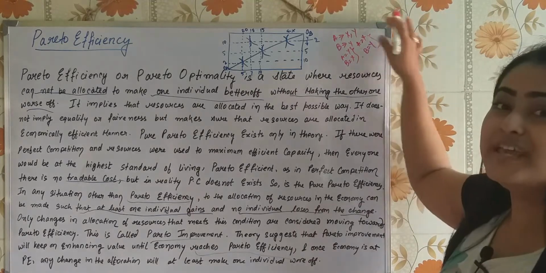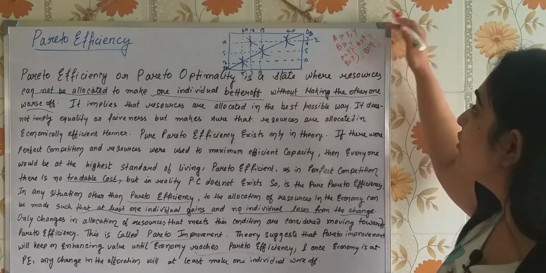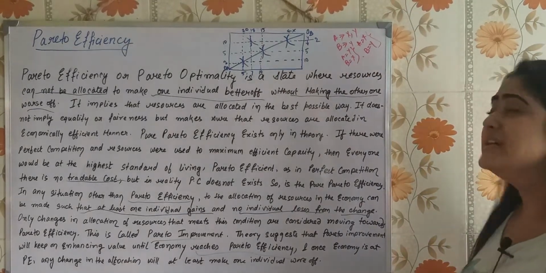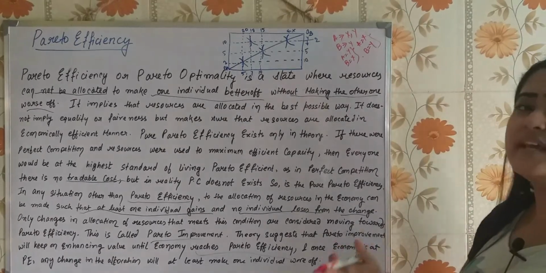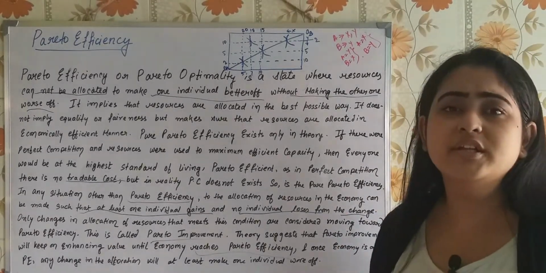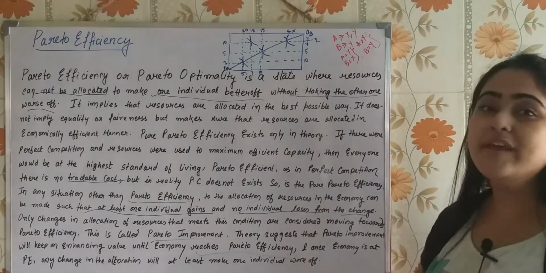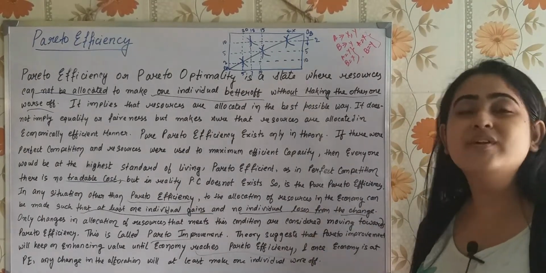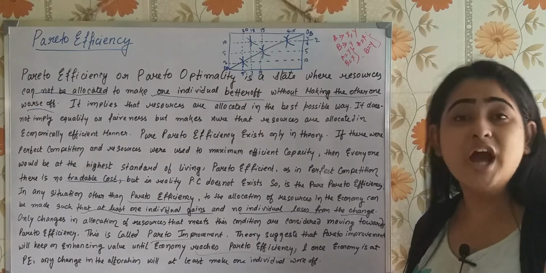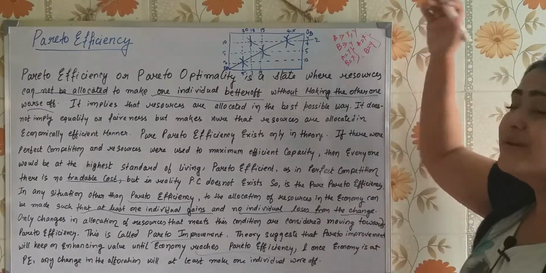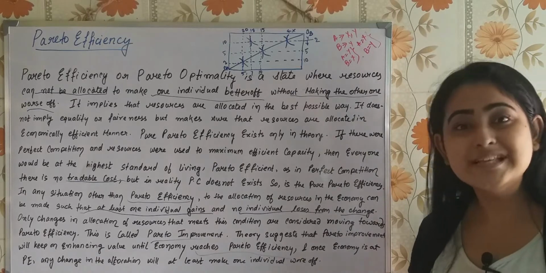The economy is now Pareto efficient. Why? Because A is indifferent between X or Y, any commodity can be given. But B will be happy if he gets all of the Y commodity, because he already has a preference for the Y commodity. Understood? So now this can be the Pareto efficient situation, isn't it?